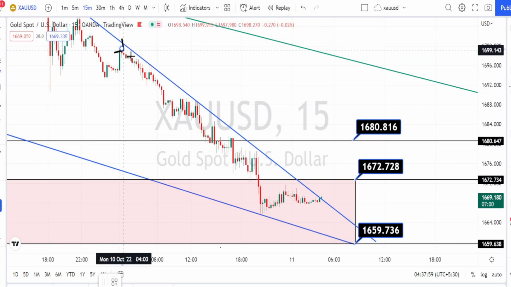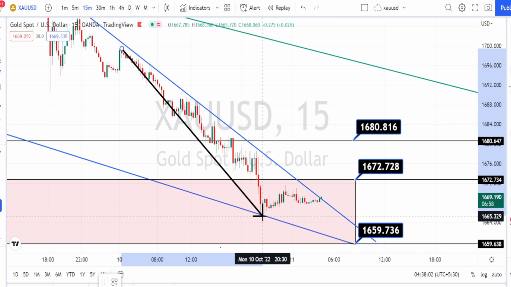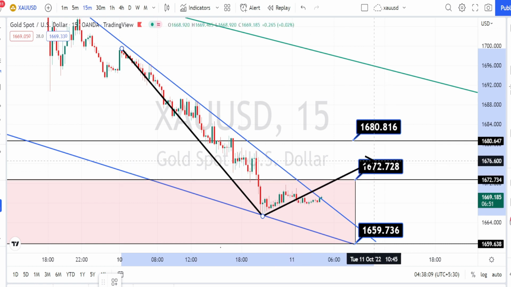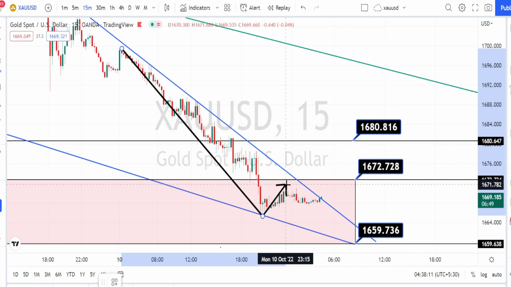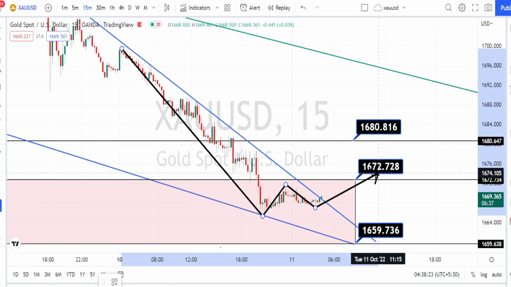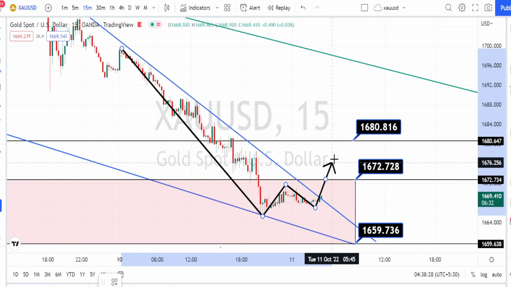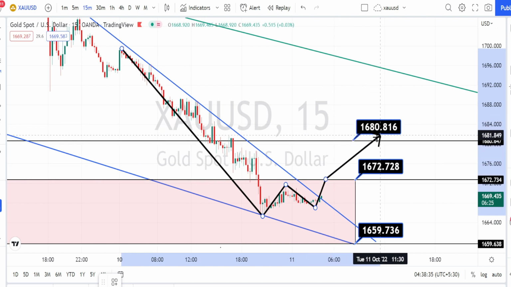When we look at the price action in 15 minutes time frame, it was on a very strong bearish trend and it bounced back on the bullish side retracement, but it couldn't manage to break the resistance level of 1672. We have noticed it to bounce back on the bearish side retracement. Currently we are noticing the price action to again bounce back on the bullish side retracement. Wait for the price action to break this resistance level of 1672 in order to take trades on the bullish side retracement. And next level of resistance is going to be around 1680.